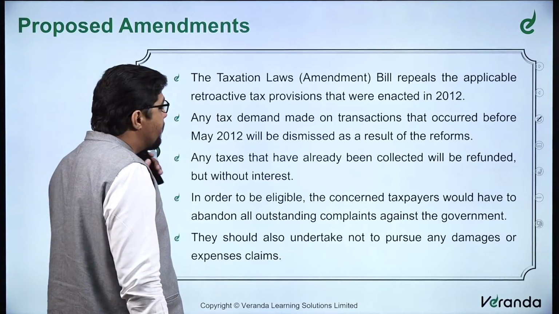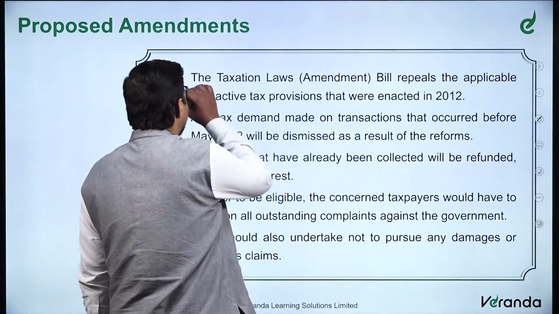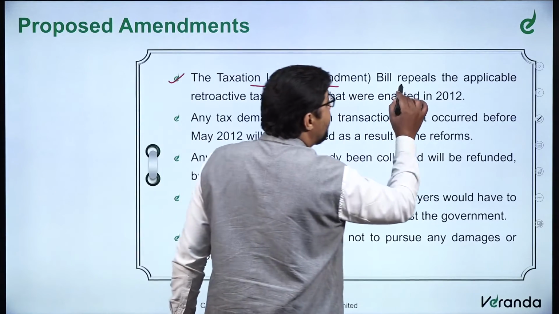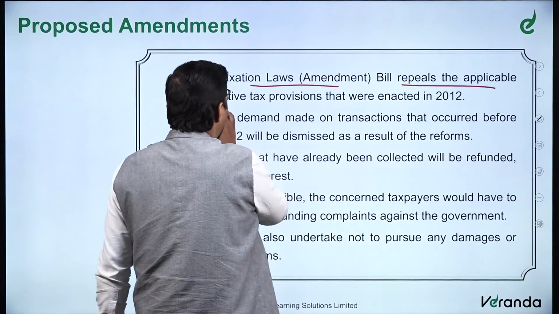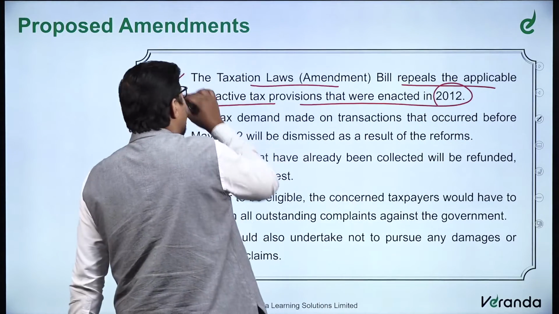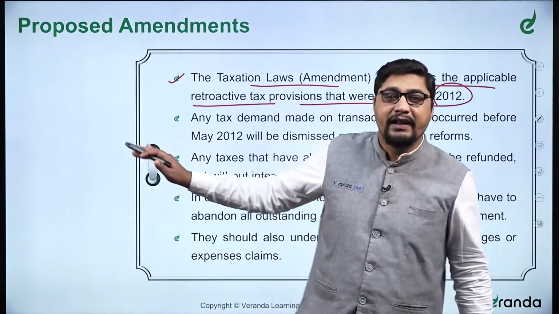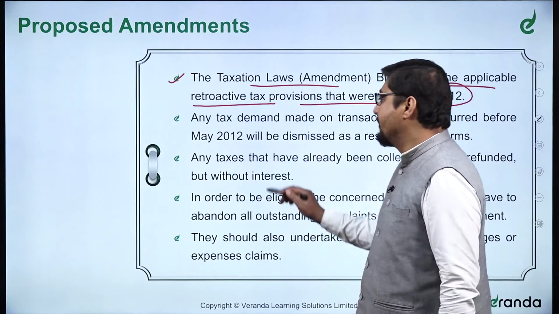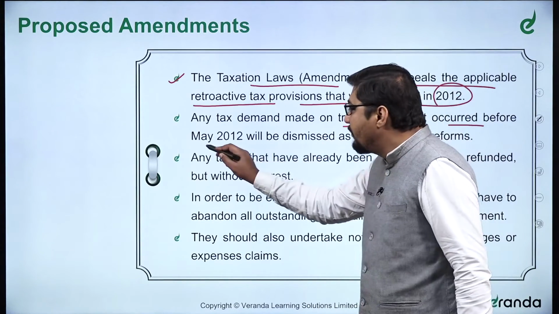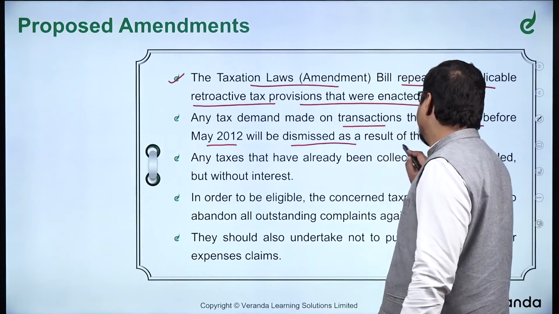Further, what is the proposed amendment? Let's see that; this is again very important from the exam point of view. The Taxation Laws Amendment Bill repeals the applicable retroactive tax provisions that were enacted in 2012. So simply, it just repeals. It is an amendment that has been brought to repeal the tax provisions. Any tax demand made on transactions that occurred before May 2012 will be dismissed as a result of the reforms.